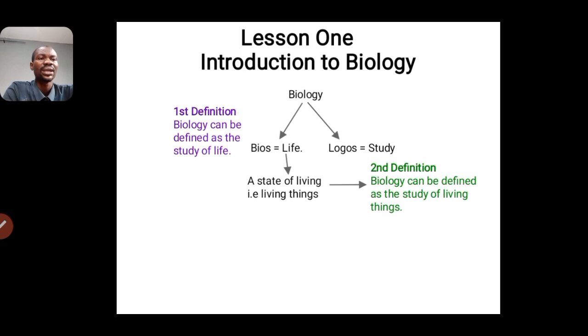Here, we have a second definition. Biology can also be defined as the study of living things. When we refer to living things, we are looking at three major things: animals, plants, and, whereas before we were only limited to plants and animals, now we have microorganisms as part of living things.